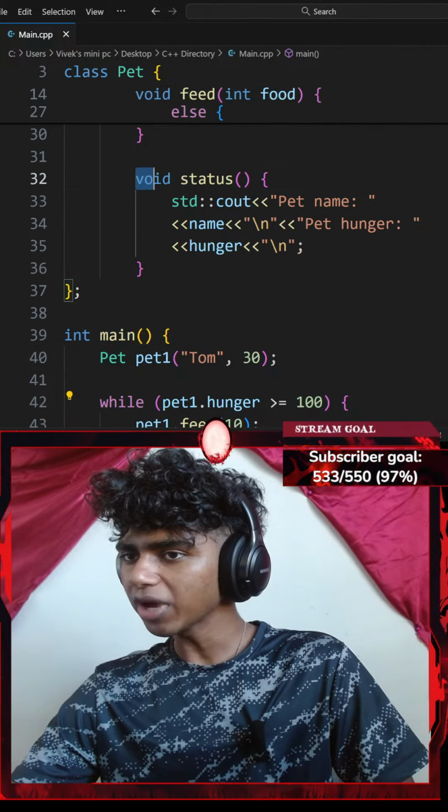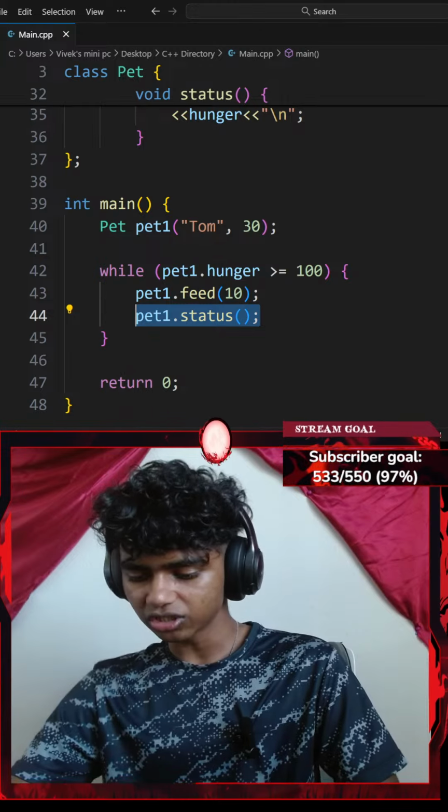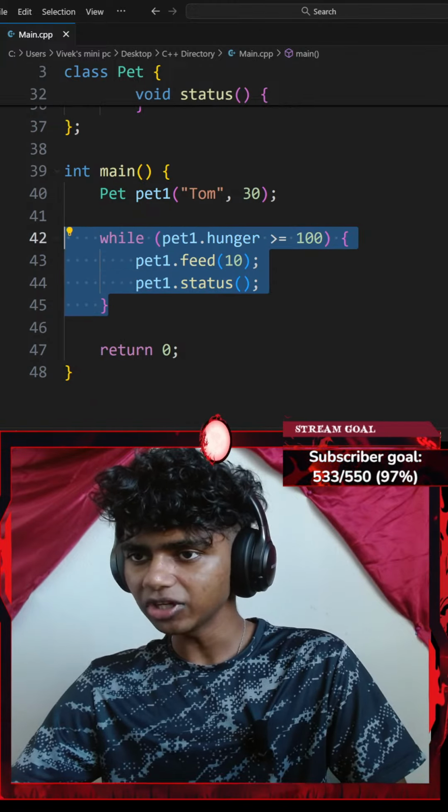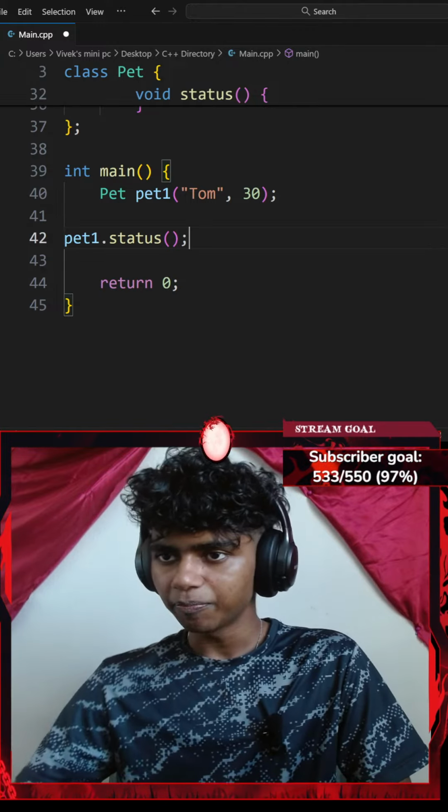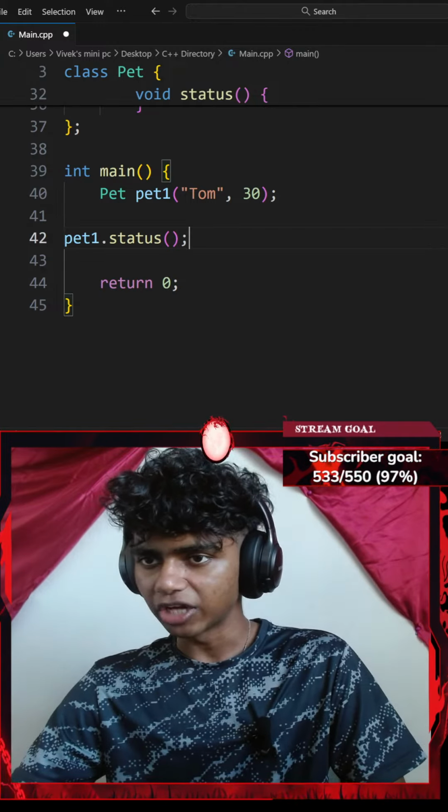Okay, I went with my status method as well. My status method doesn't need a parameter. What happens if I just go with my pet1.status? So let me go ahead and delete that and paste my pet1.status. If I hit Control S to save the code and run the command, does it print my status? It does print pet name Tom, hunger 30.